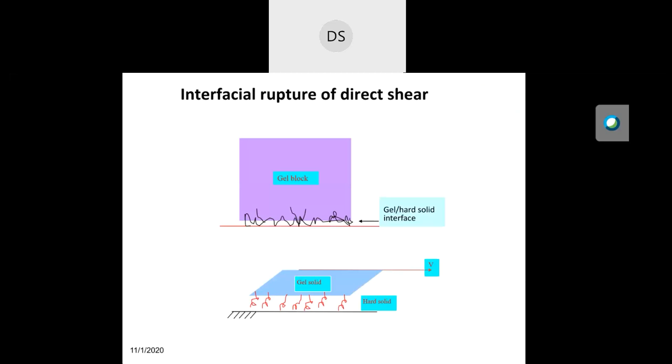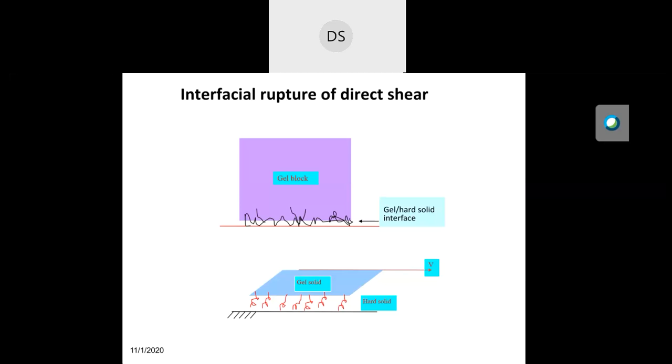At the interface of the direct shear gel block, the chains adhere to the substrate, and these chains are responsible for the frictional phenomena, for example static, dynamic and residual stress. Our models focus on how the chains interact with the substrate. The elasticity of the block is also important, but these chains play a very important role in controlling the frictional property.